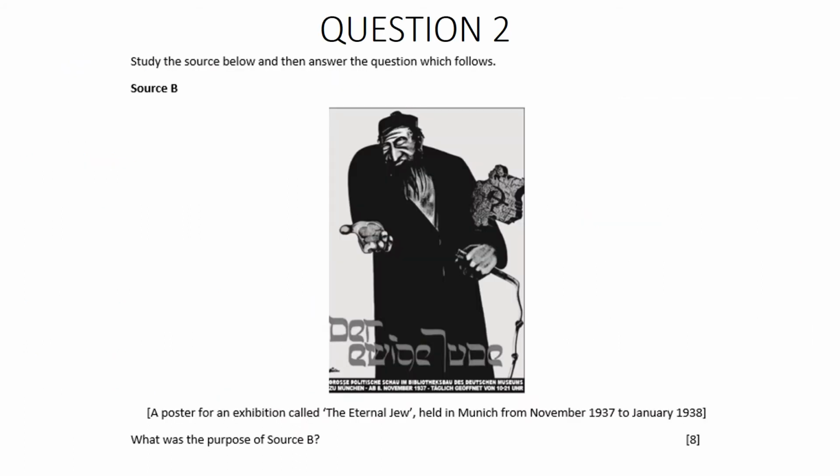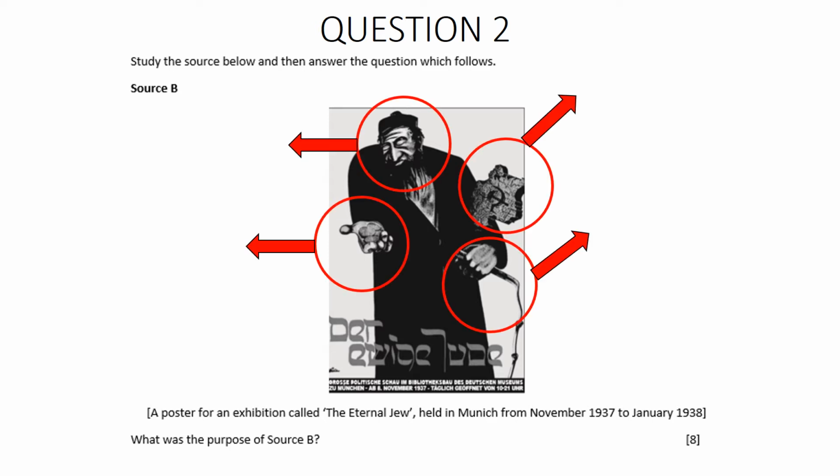So here we have an example of a Germany question 2. It says a poster calling for an exhibition called The Eternal Jew held in Munich from 1937 to 1938. And there are some things that we need to identify that we can see in the propaganda poster.